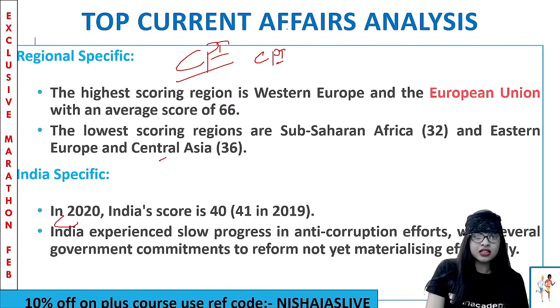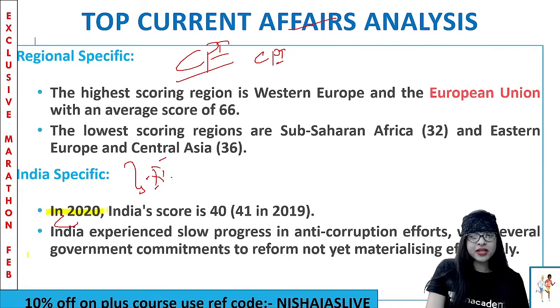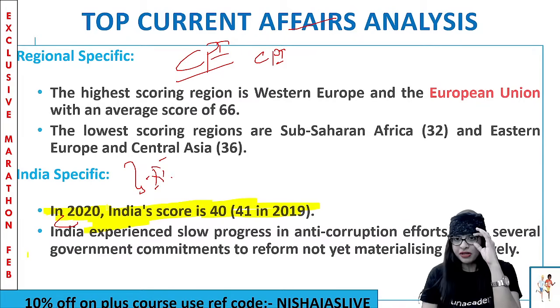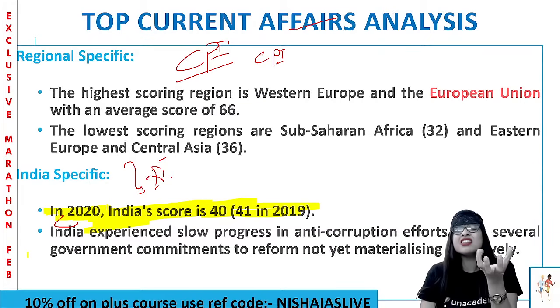This is very important. This point is very, very important. Let me highlight it for you. If you see, in the year 2020, India's score was 40. In 2019, 41. And as far as the progress of India is concerned, what do you think, guys? Is it high or low? We have experienced slow progress in anti-corruption efforts, with a lot of government commitments. We'll be able to make a lot of reform, not yet utilized effectively, but still we are making a lot of progress, though in a slow manner.